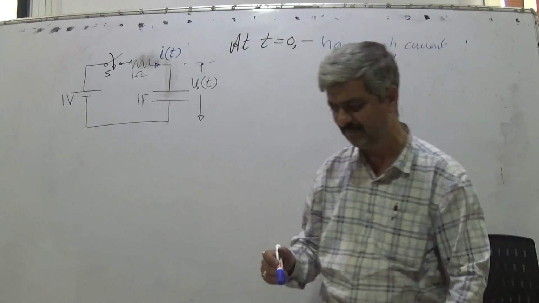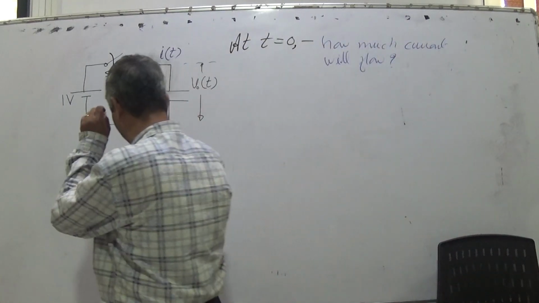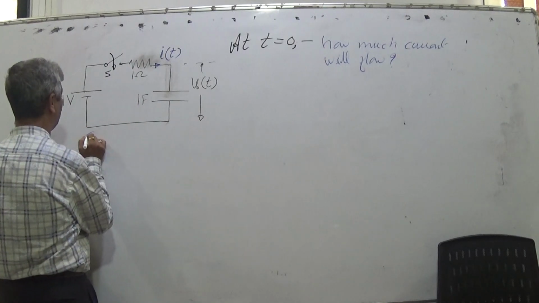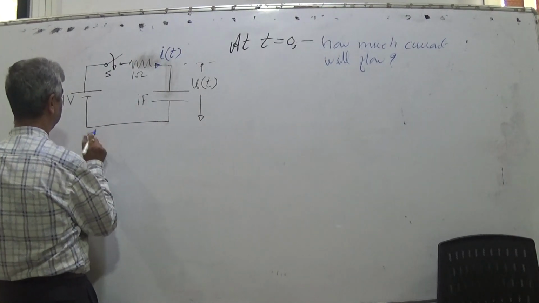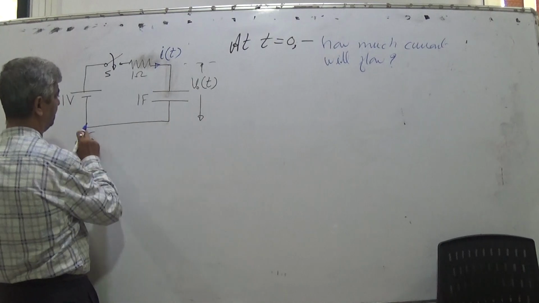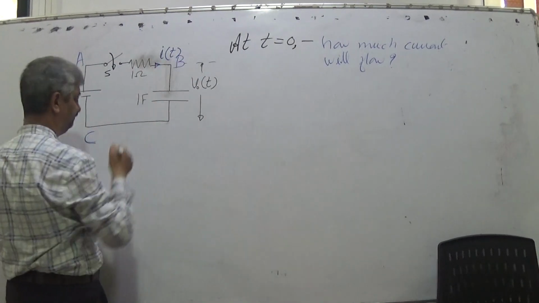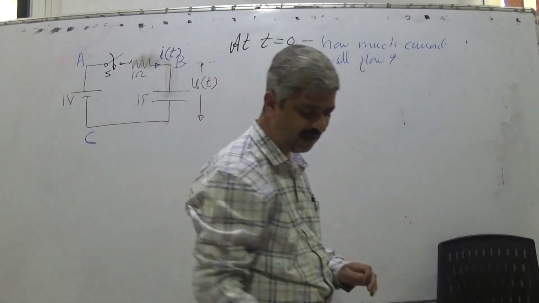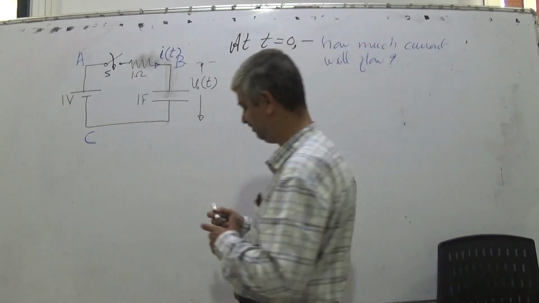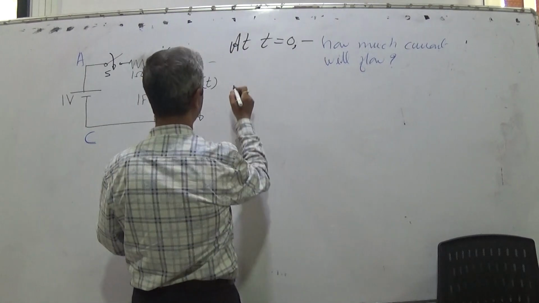I am trying my level best to explain it in the most simple manner. Let this be point C. This and this are the same point. This is point A, this is point B. Now I will write simple questions.